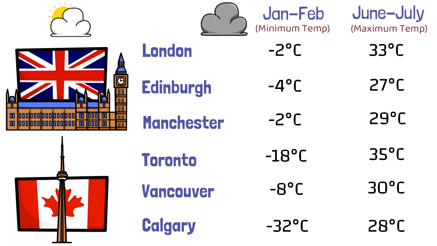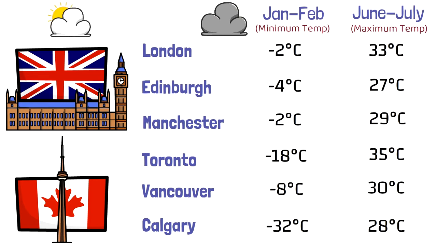So overall we can say that obviously Canada is much colder in the months of January and February. It is also a lot warmer in the months of June and July. Please notice that transition in London. You can see from -2 to 33 degrees.